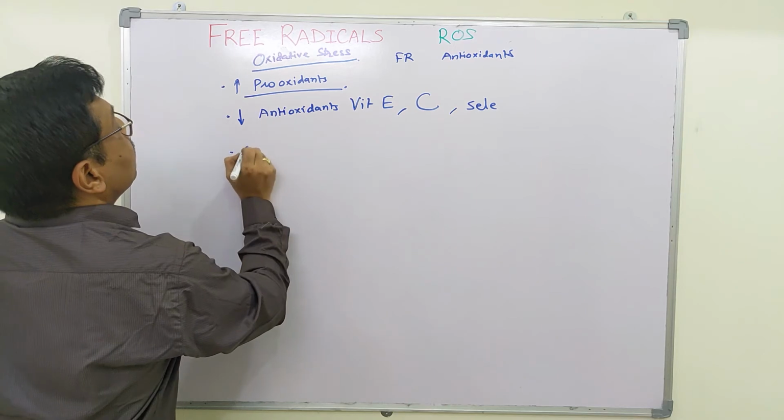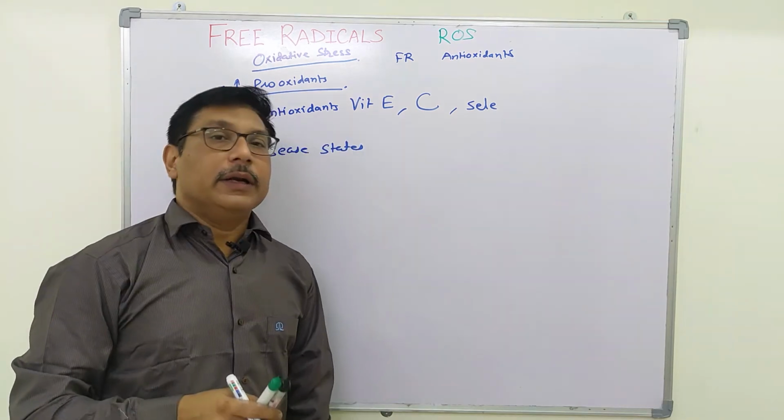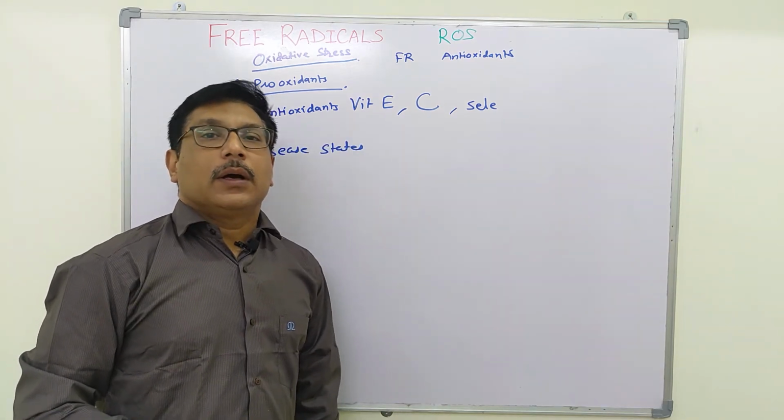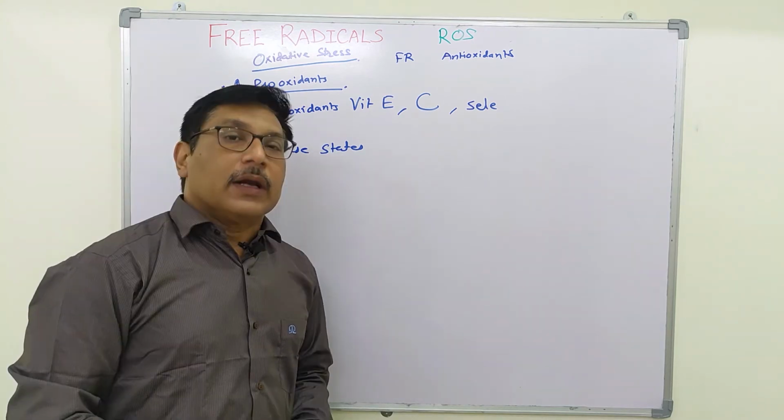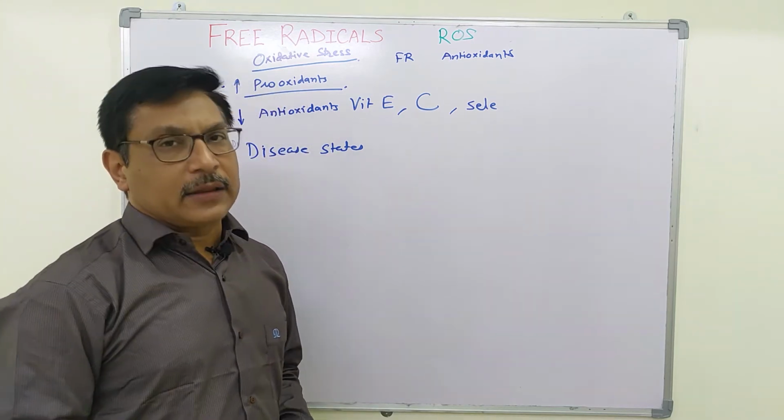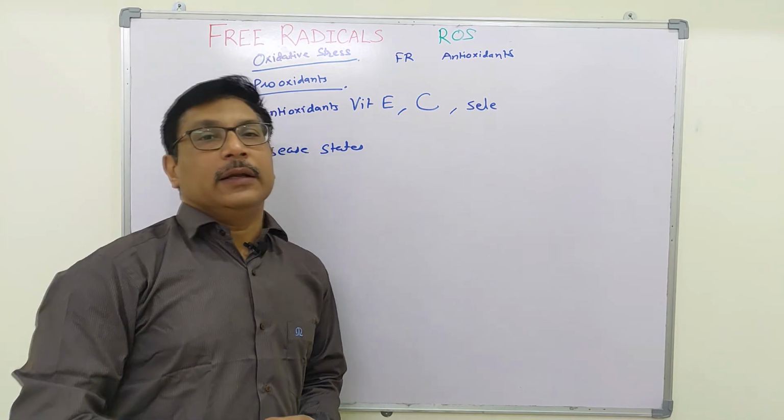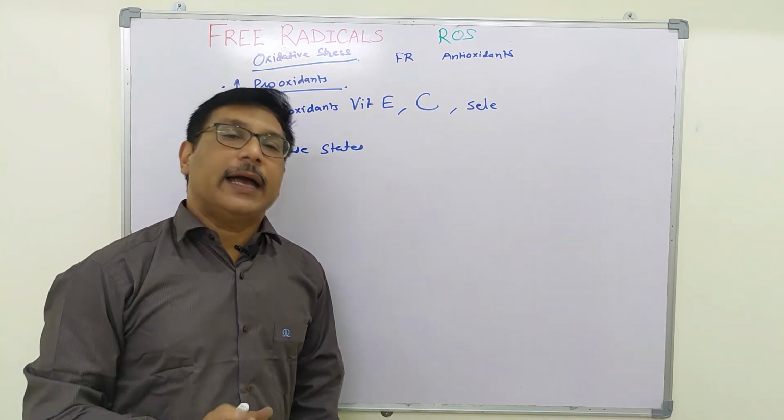And third is some disease states. The disease states are degenerative diseases like Alzheimer's disease or arthritis. It can also be there in atherosclerosis, aging, and cancer.